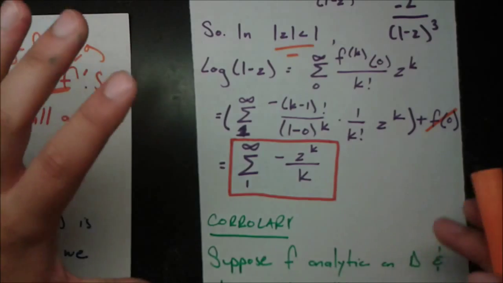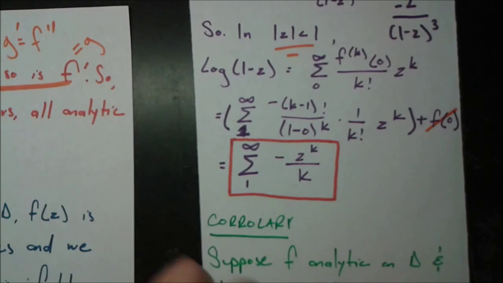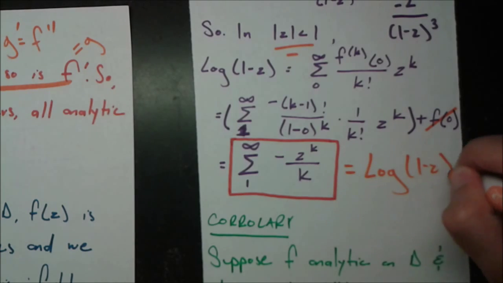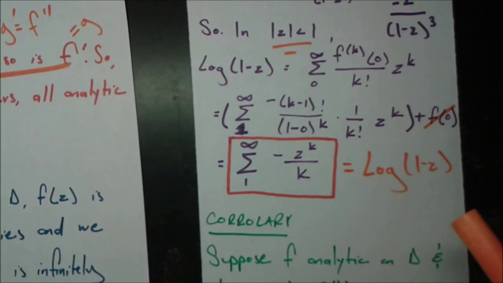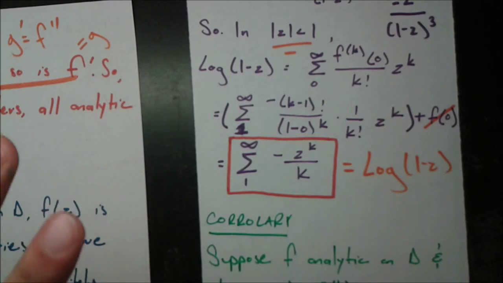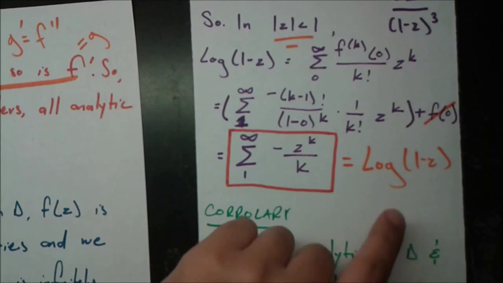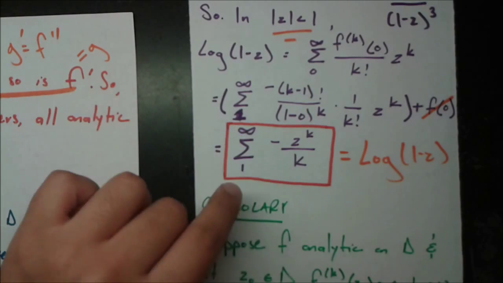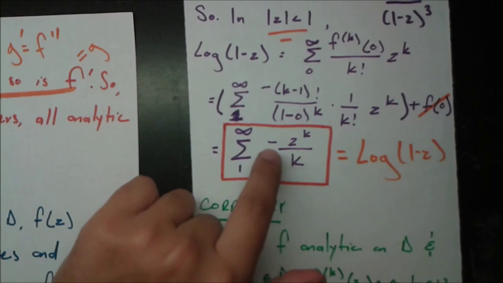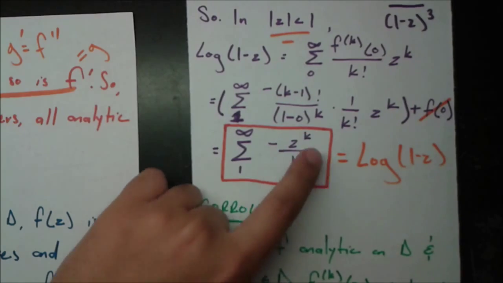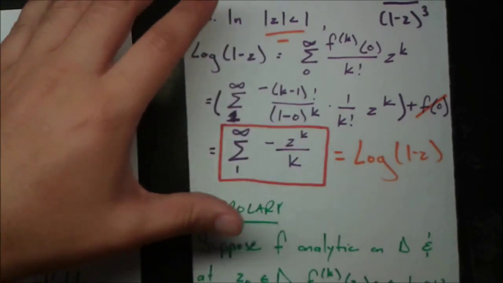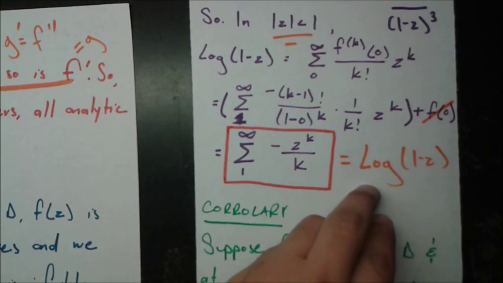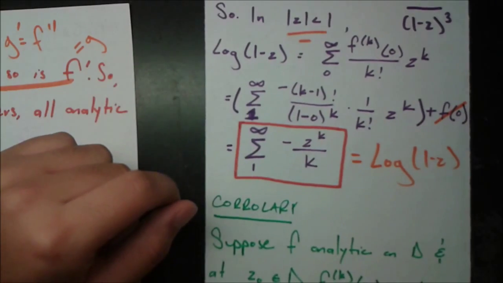So final answer after all this dust clears is that log of 1 minus z, and notice that this is only true inside of that disk because that's where we defined it. It's not necessarily true anywhere else. Okay, so inside that disk, log of 1 minus z is equal to the sum from k equals 1 to infinity of negative z to the power of k over k. So this seems very simple for such a complicated mess, but that's kind of the elegance of power series, because we can express these sometimes complicated functions as very simple power series.